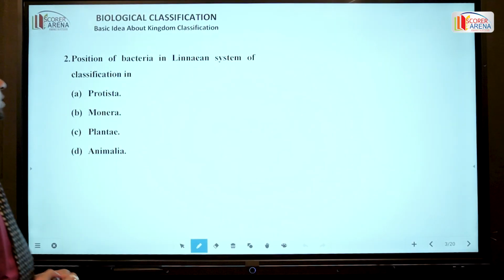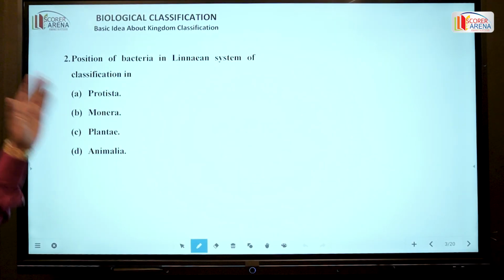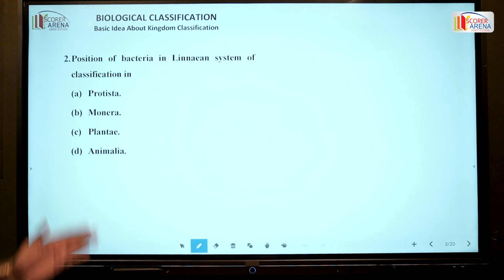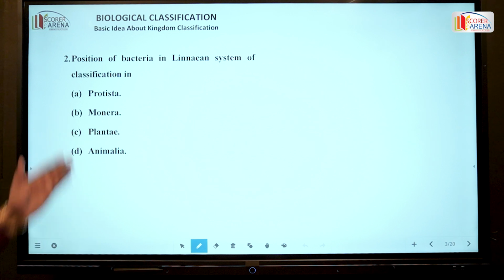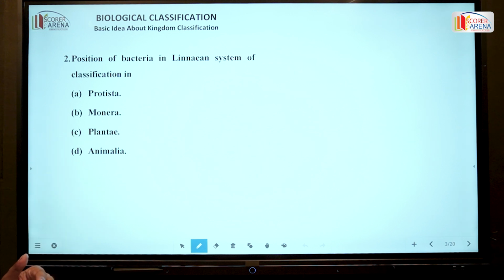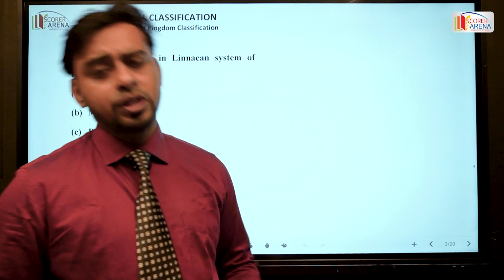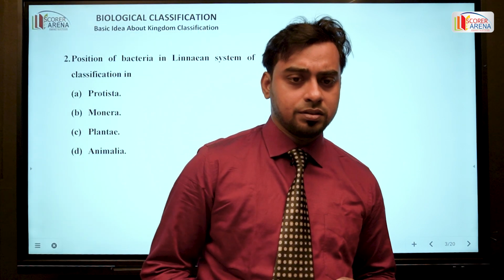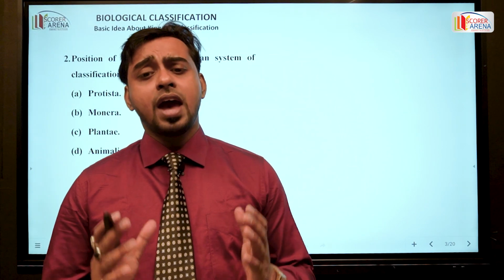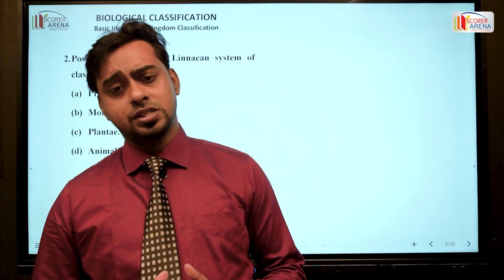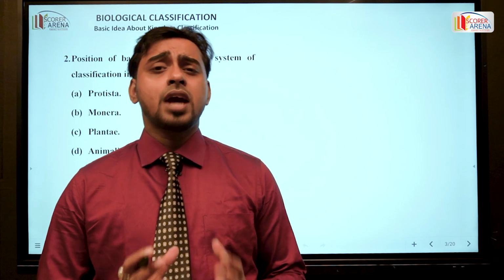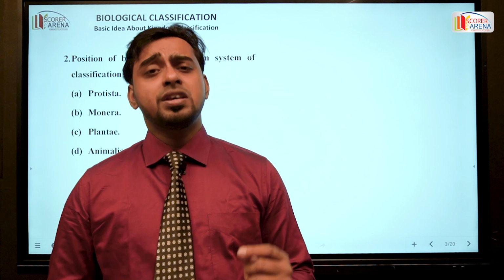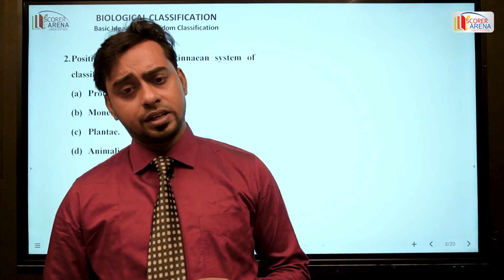In the next question, it is written: the position of bacteria in the Linnaean system of classification is in Protista, Monera, Plantae or Animalia. Linnaeus was the pioneer of 2 kingdom classification. This is an example of an artificial system of classification, where organisms are grouped on the basis of superficial characters.